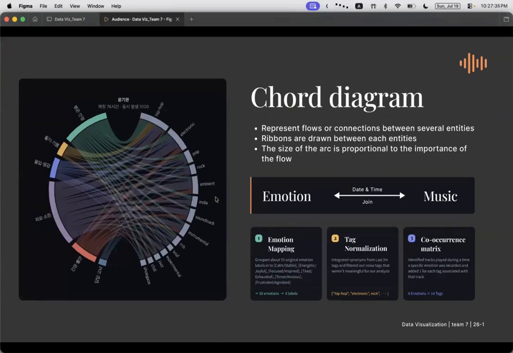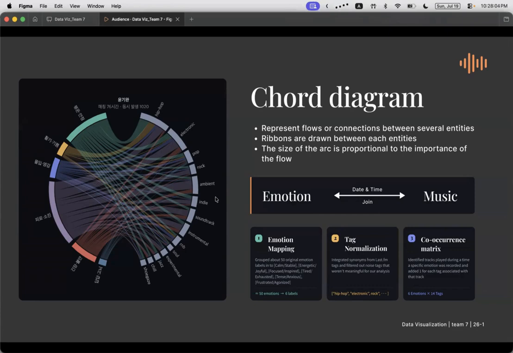Therefore, we made the final visualization. This is why we chose the chord diagram. A chord diagram is a way to visually show the relationship between data points in a matrix. We place the data in a circle and connect the relationships between them with lines, which we call ribbons.